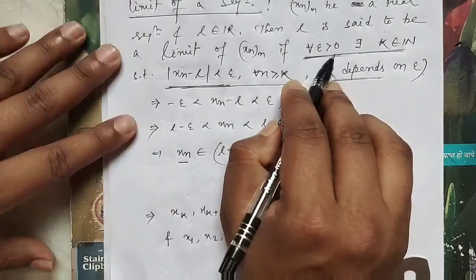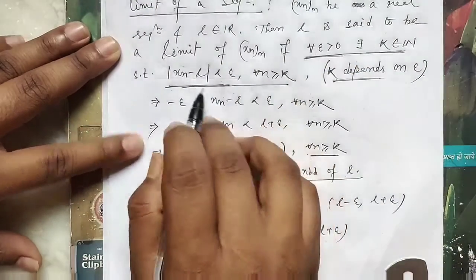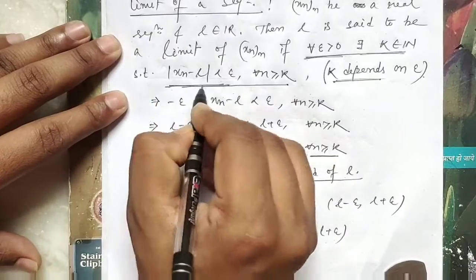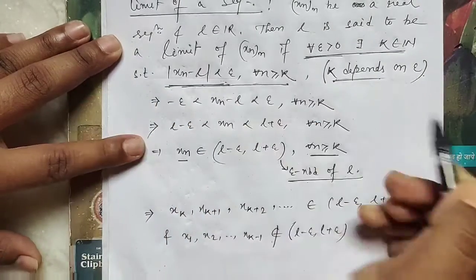This definition: for each epsilon greater than 0 there exists a k belongs to N such that mod of x minus L is less than epsilon for all n greater than or equal to k.